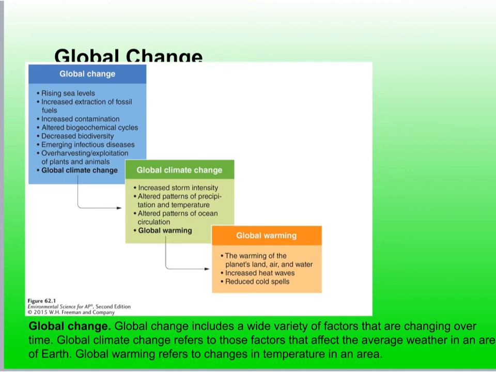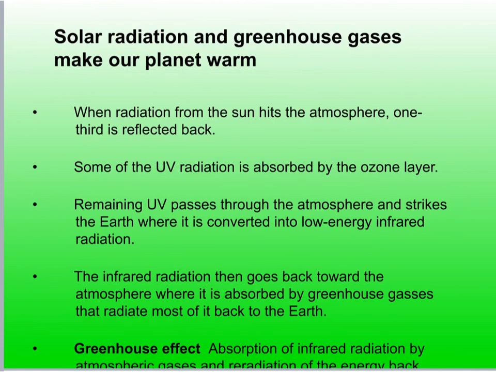Global climate change refers to those factors, on an average scale. The physical and biogeochemical systems that regulate temperature at the surface of Earth, the concentrations of gases, distribution of clouds, atmospheric currents, and ocean currents are all essential to life on our planet. Therefore, it's critical that we understand how the planet is warmed by the sun and how the greenhouse effect contributes to that warming of Earth.